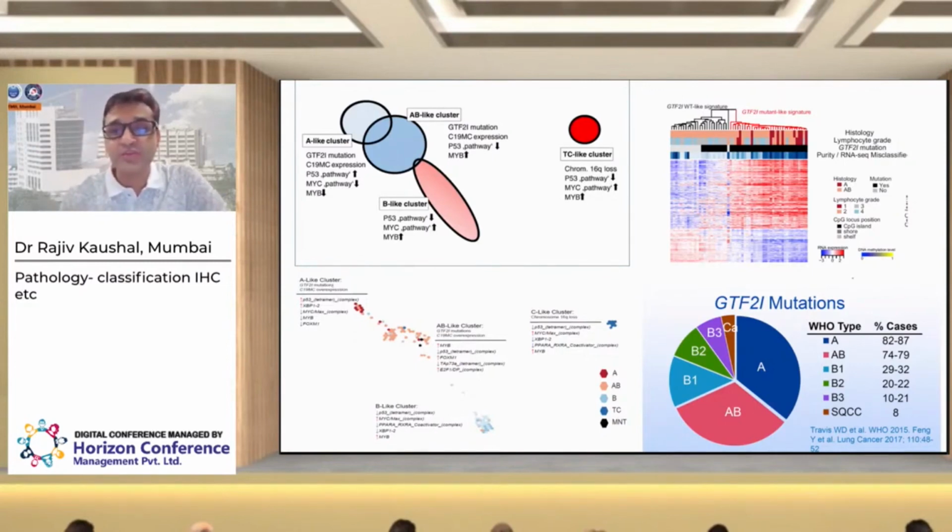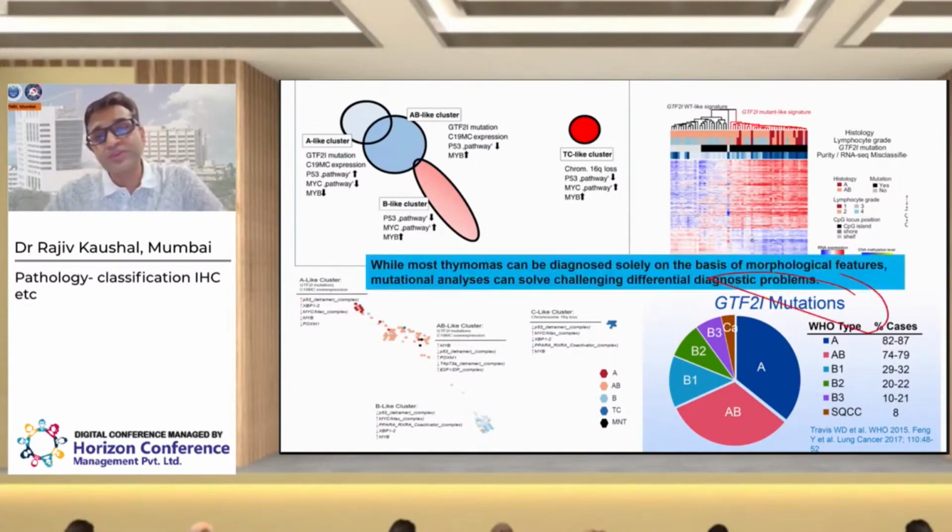They show unique GTF2I mutations. So for these markers, even immunohistochemistry is now being developed for this mutation. So maybe in future we will be able to categorize these thymomas not only on morphology, but also using these molecular subtypes.